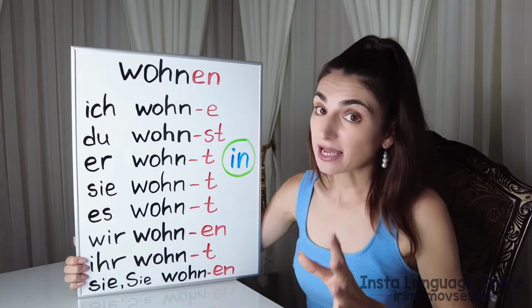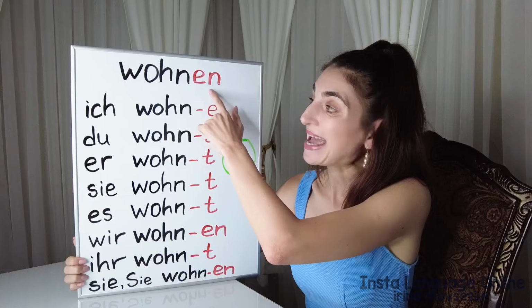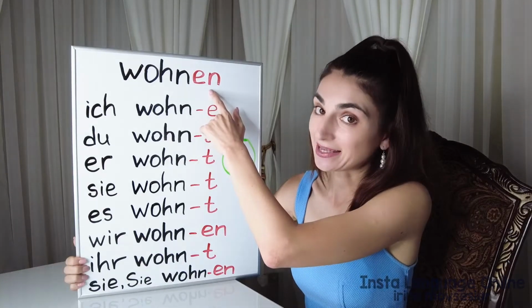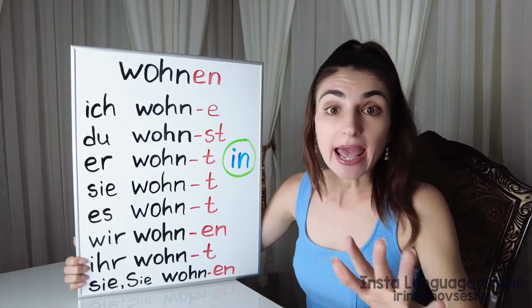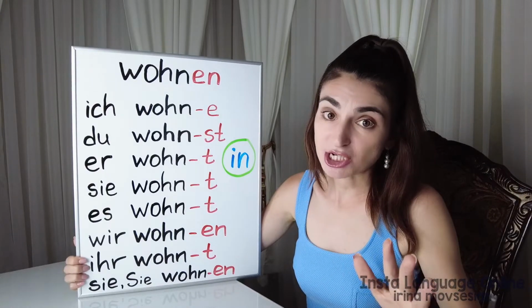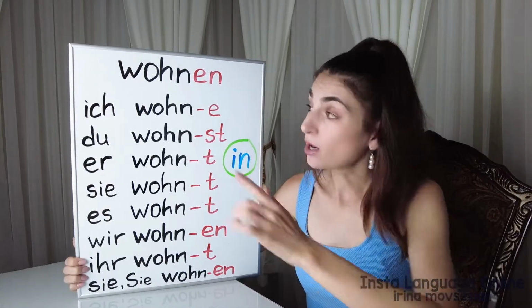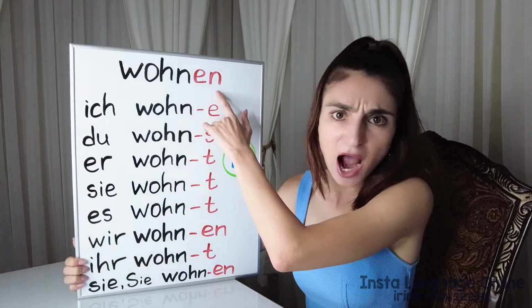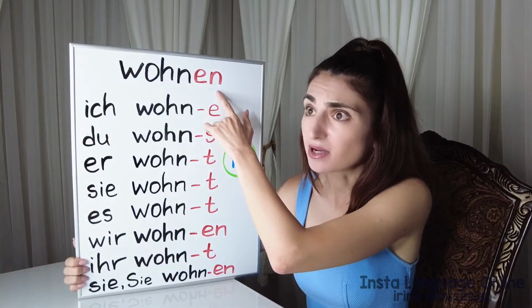In the German language, we use the ending en. Pretty much any verb that you see in the German language in the infinitive form will have en. That's how you will recognize the verb.